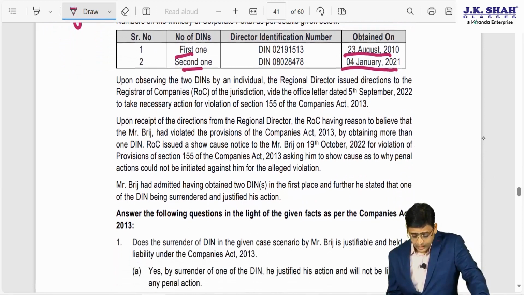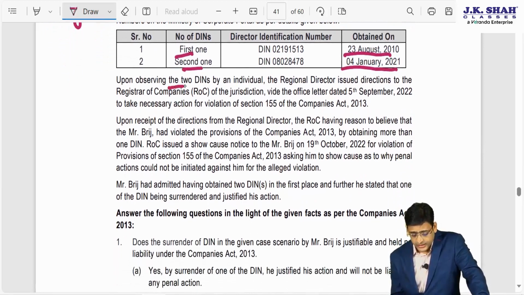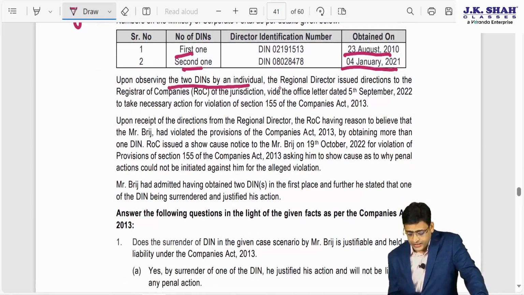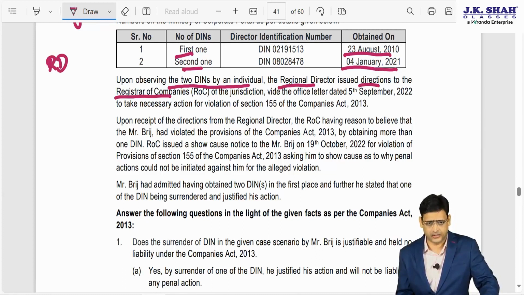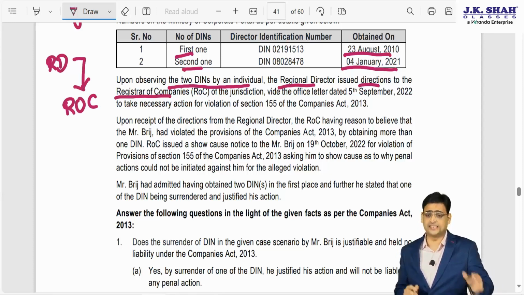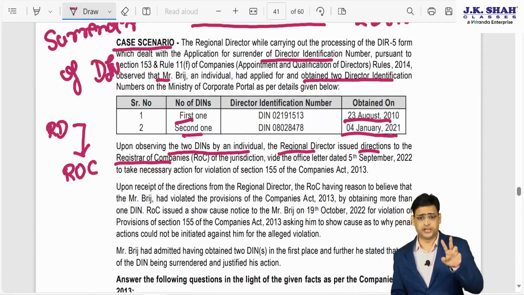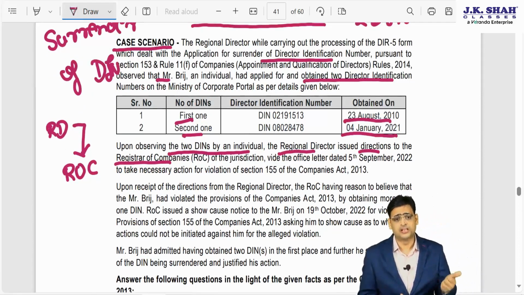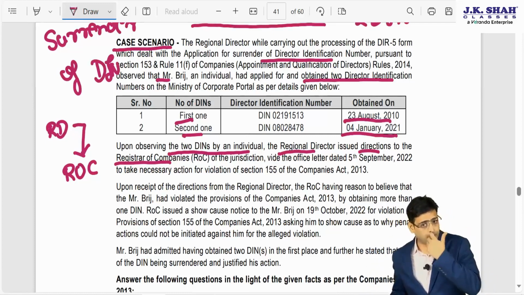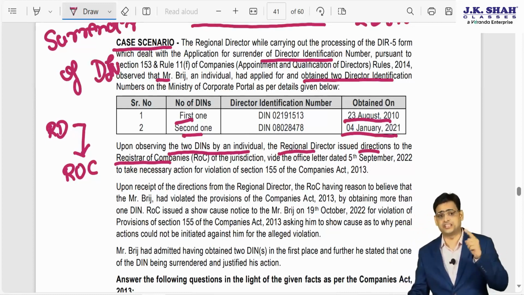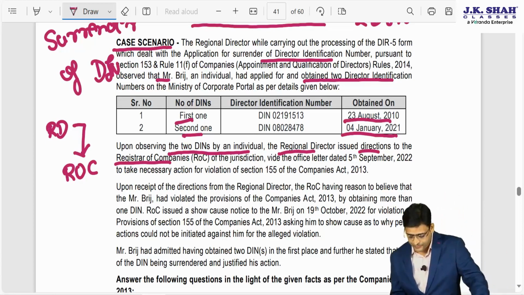Now upon observing the 2 DINs held by an individual, the Regional Director issued directions to the ROC. As we know, the RD is a superior authority compared to the ROC. The RD has given directions to the ROC that Mr. Bridge has obtained 2 DINs, whereas only 1 DIN is allowed. Since Mr. Bridge has obtained 2 DINs, the RD got to know about this and has given directions to the ROC about the same.